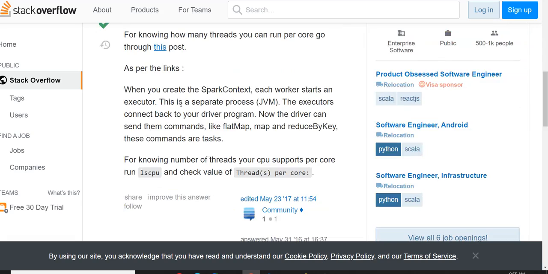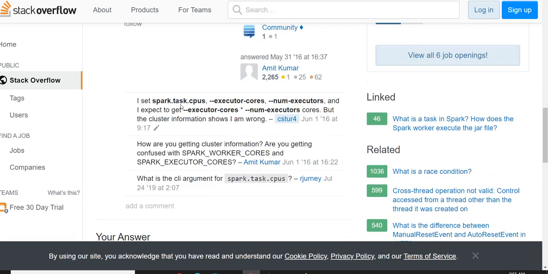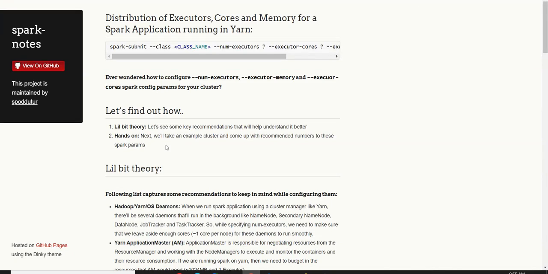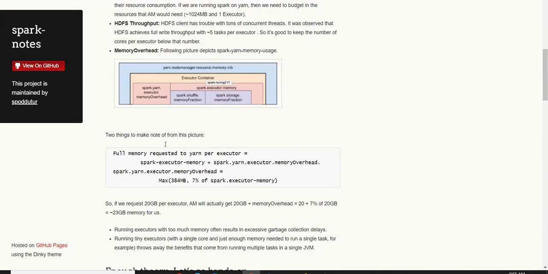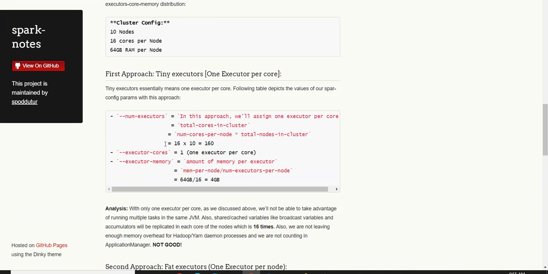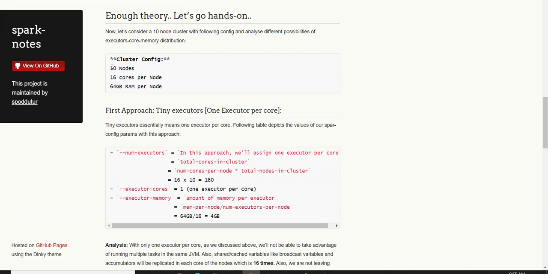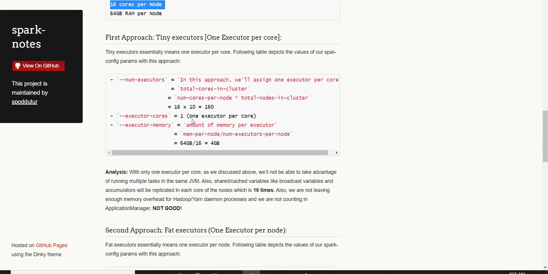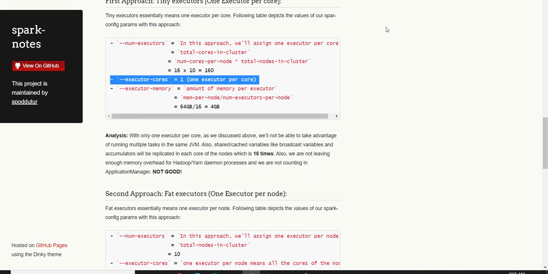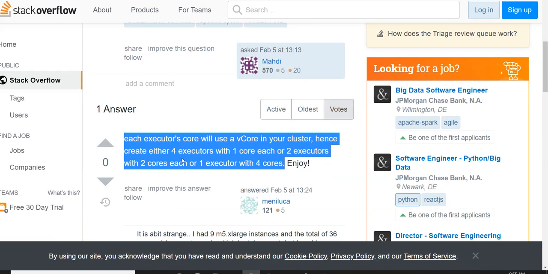So we are not looking at executor cores, we just want to find out the difference between executors. So nodes are systems, we know that. This is executor cores. So one executor can have many cores.